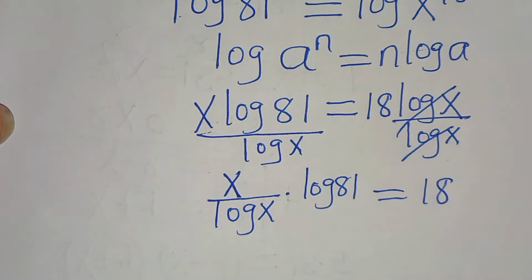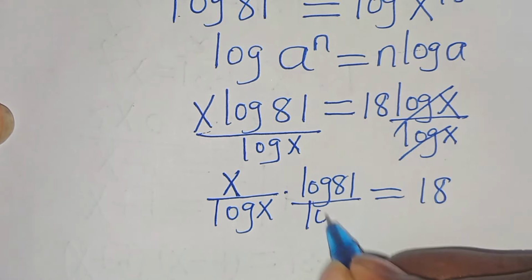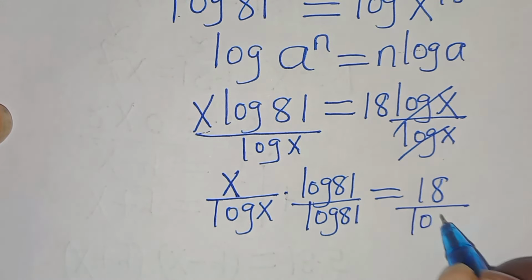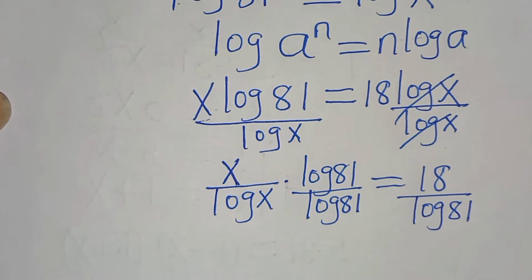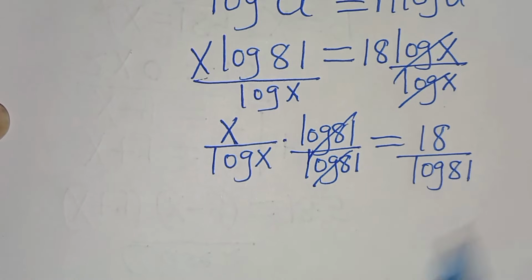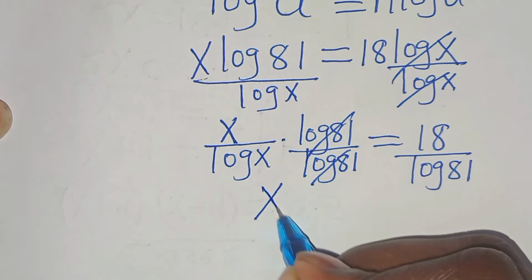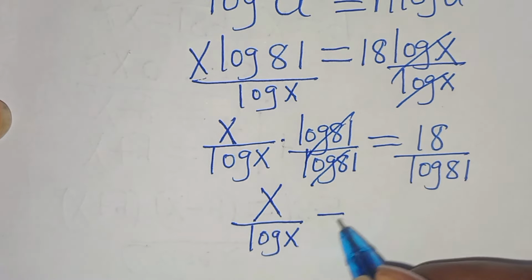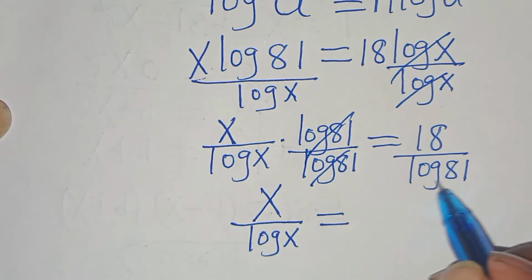The next step is to divide both sides by log 81. So let's simplify here. Log 81 and log 81 simplify, so that on the left hand side we have x over log x. This is equal to 18 over log 81.